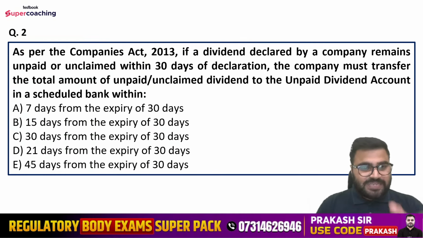Options are 7 days from the expiry of 30 days, 15 days from the expiry of 30 days, 30 days from the expiry of 30 days, 21 days from the expiry of 30 days, or 45 days from the expiry of 30 days. And guys, believe me, these kind of questions are asked in the examination. You can refer to the previous year paper as well.